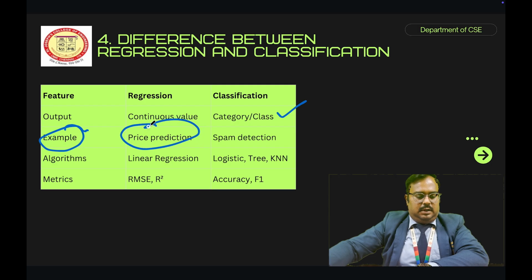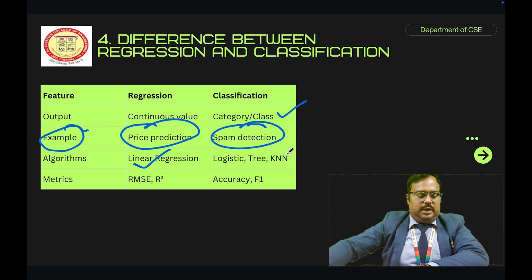For regression we use algorithms like linear regression, and for classification we have various algorithms: logistic regression, decision tree, and KNN.